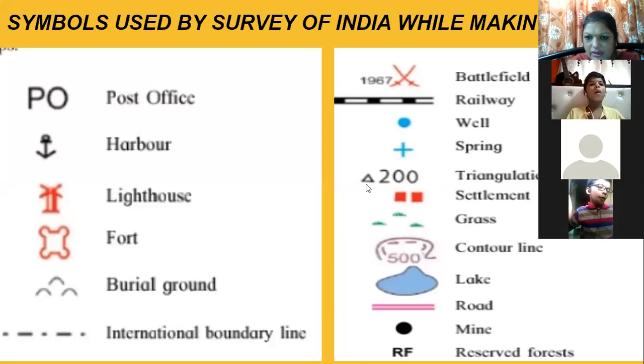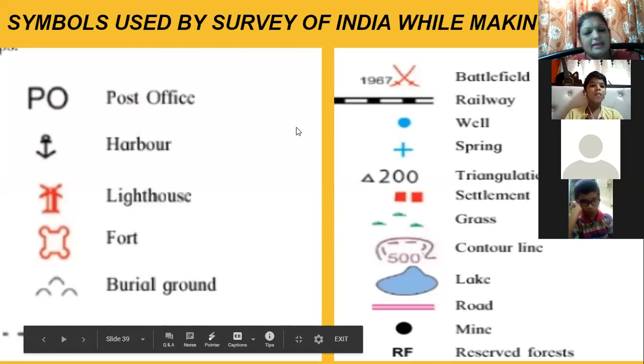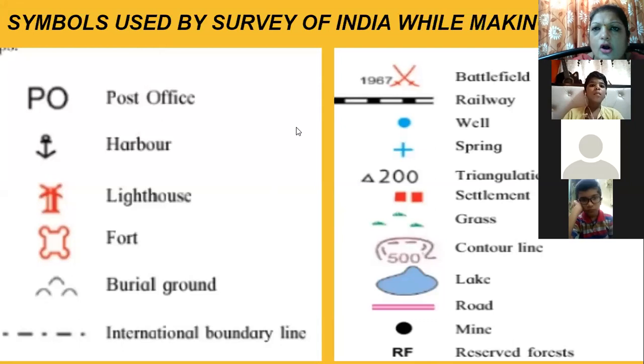Here, triangulation mark. Settlements means where the people live. You can see the red squares here, settlements. Grass, contour line. This is how they are using the contour line. Lake, to show the lake on a map. To show the road on a map. To show the mine and the reserve forest. For reserve forest, they have used RF. So these are some symbols which are used by the Survey of India.